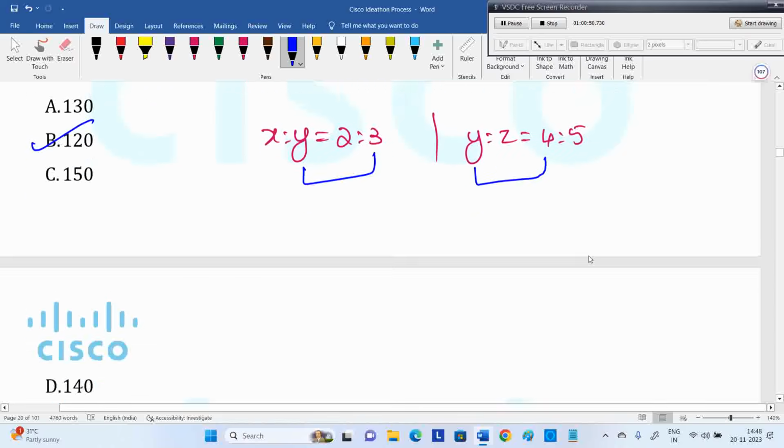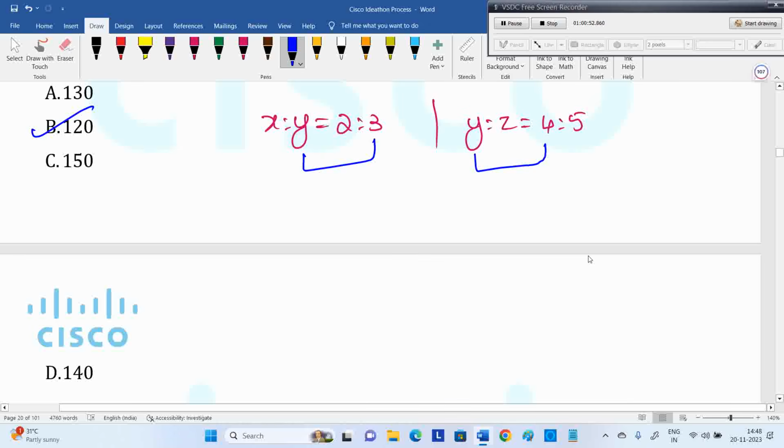Okay, Y is here a 3 multiple and a 4 multiple both. The second number they are asking is nothing but Y, and Y is there in both cases. So Y must be a 3 multiple. If the ratio is 2 is to 3, X is 2k, Y is 3k. Here Y is 4k, Z is 5k, like that. You can go, and the original method will work out now. This is the logic you need to apply in the exam. Y must be a 3 multiple.